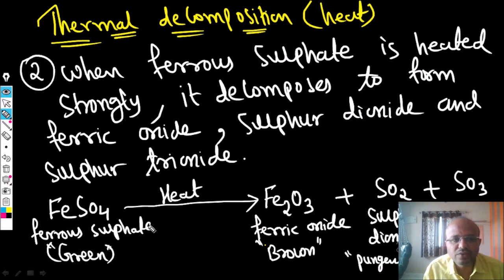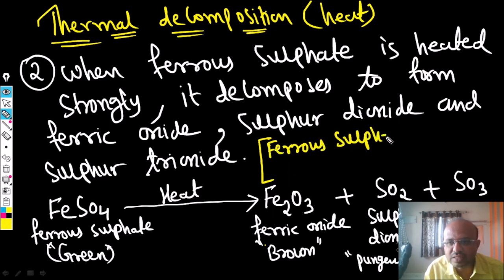Okay, this is a ferrous sulfate crystal which is green color. When we heat the ferrous sulfate crystal, it gives the ferric oxide, which is brown color. So green color will change to brown color, and we'll also get sulfur dioxide and sulfur trioxide. Actually, this ferrous sulfate is in the form of crystal, the ferrous sulfate crystal.